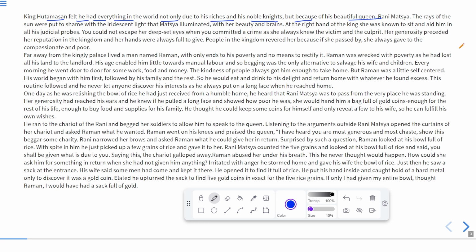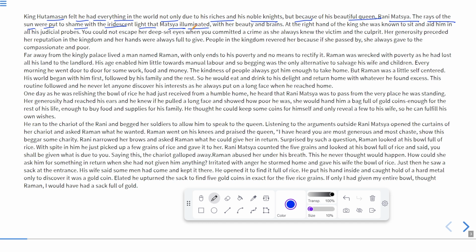He had noble knights, the great fighters, and also the beautiful queen, Rani Matsya. The rays of the sun were put to shame with the iridescent light that Matsya illuminated. It means the queen Matsya was very beautiful.